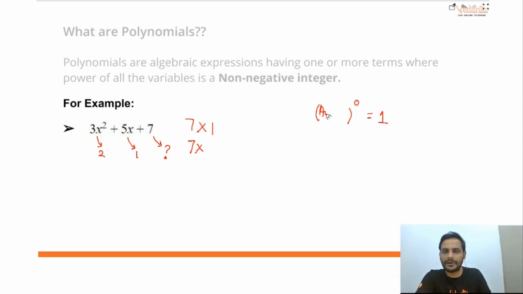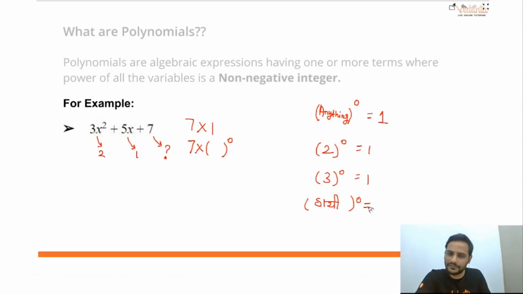So this is something raised to the power 0, and that something could be anything. If I write 2 raised to the power 0, it will be 1. If I write 3 raised to the power 0, it will also be 1. Even anything else raised to the power 0 will be 1.